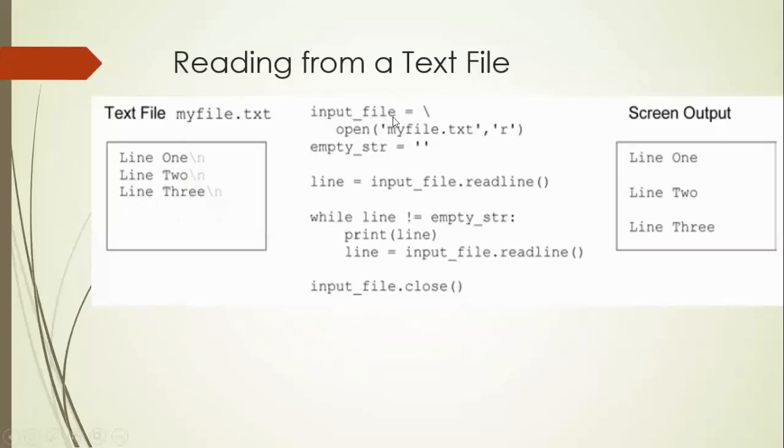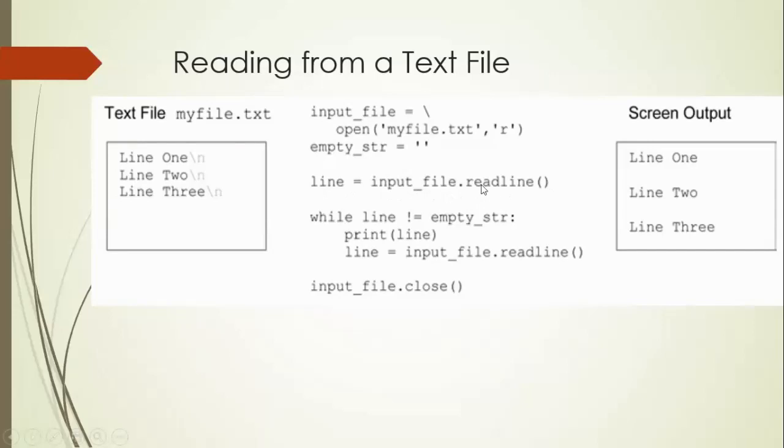input_file is an object which has the ability to open my file and perform a read operation on it. And consider a string, empty_str, a variable which represents an empty string, and line is a variable which receives input_file.readline.